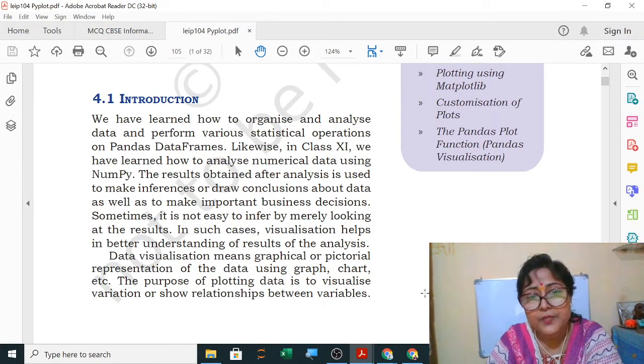The results obtained after analysis are used to make inferences or draw conclusions about data, as well as to make important business decisions, what to do next, how to do it. So all the decisions we are taking. Sometimes it is not easy to infer by merely looking at the result. In such cases, visualization helps in better understanding of results of the analysis.